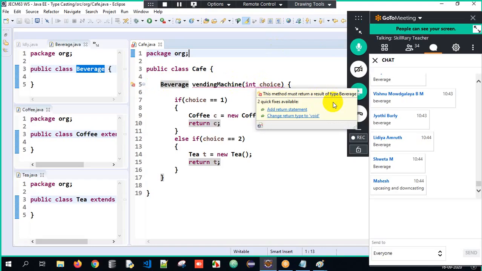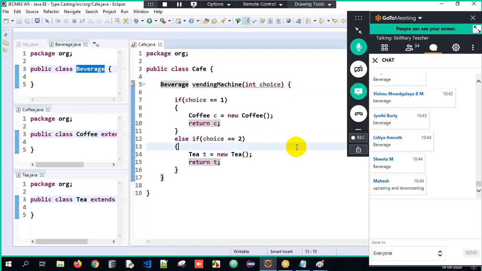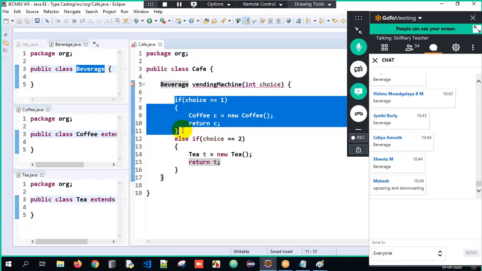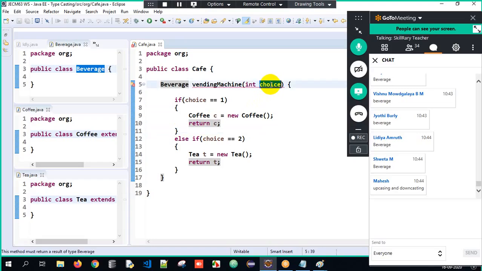What does it mean? Did you understand something from this compile time error? I will tell you what the problem is. If the choice is 1, you are returning a Coffee object, and it's a type of Beverage. Very good, that's why there's no error in the if condition. If the choice is 2, I am creating a Tea object and returning it, which is also a type of Beverage.